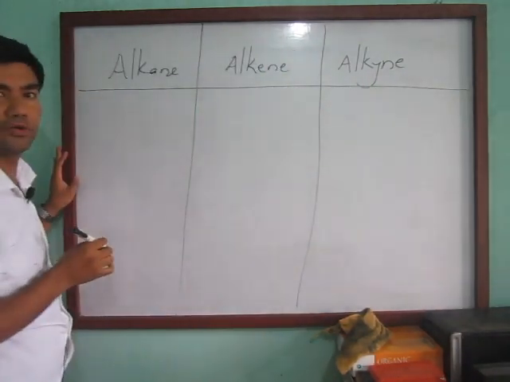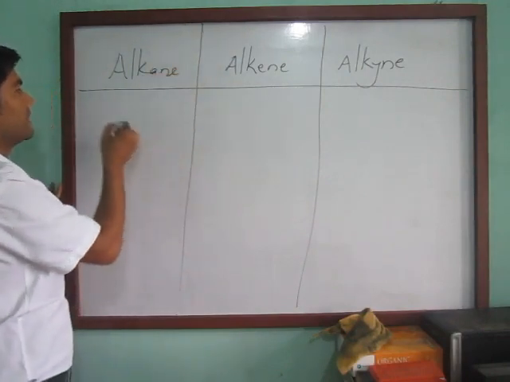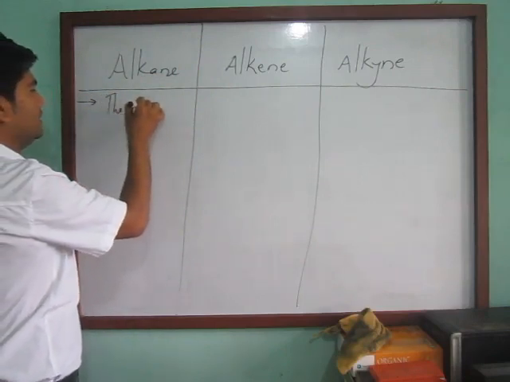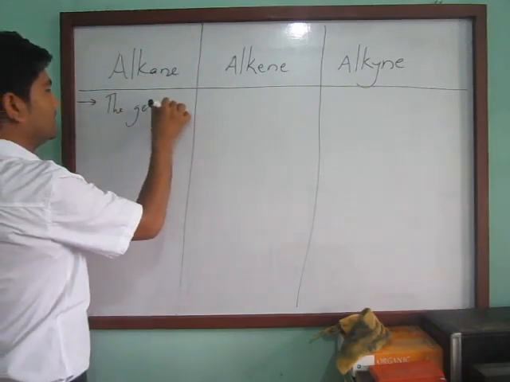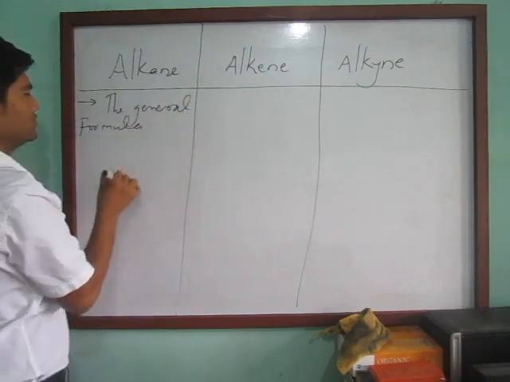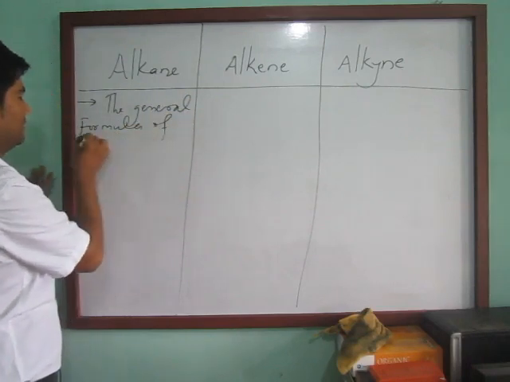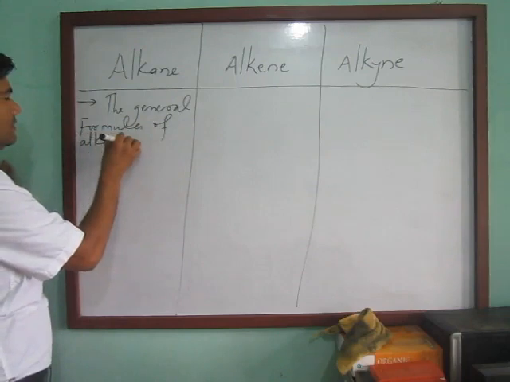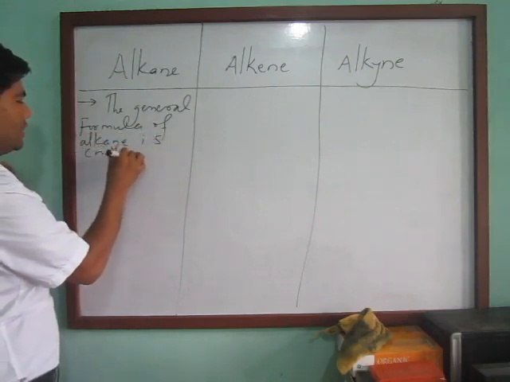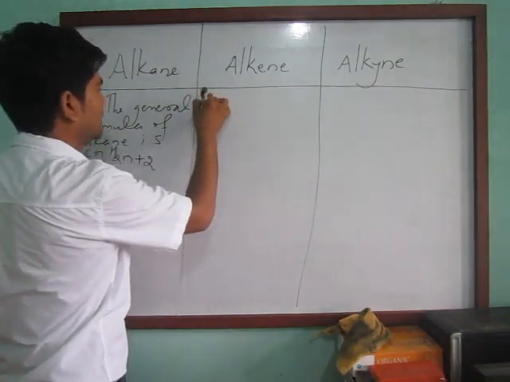Partition your copy and write like this. So number first, the general formula of alkane is CnH2n plus 2.